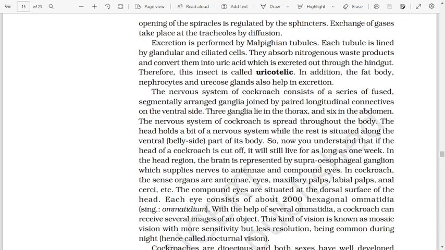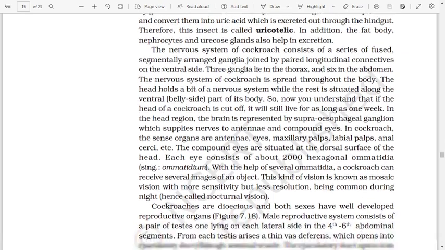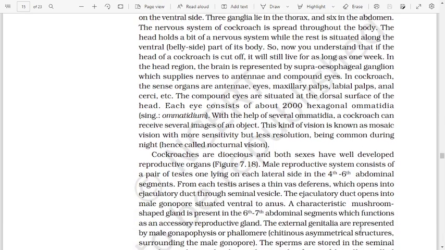Each eye consists of about 2000 hexagonal ommatidia. Singular ommatidium. With the help of several ommatidia, a cockroach can receive several images of an object. This kind of vision is known as mosaic vision, with more sensitivity but less resolution, being common during night, hence called nocturnal vision.